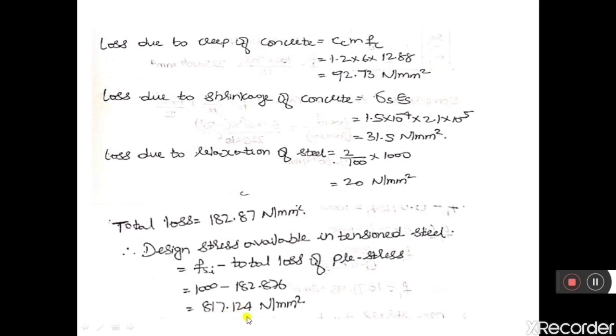So 817.124 Newton per mm square will be the final stress available in the member, and this stress is responsible to counter the loads which are coming on the member.